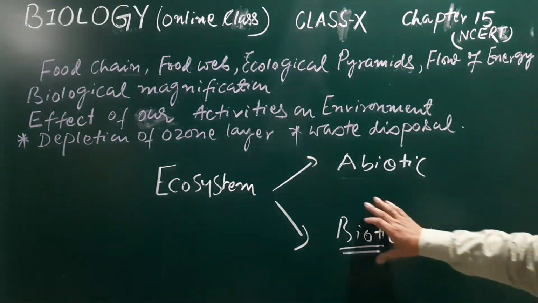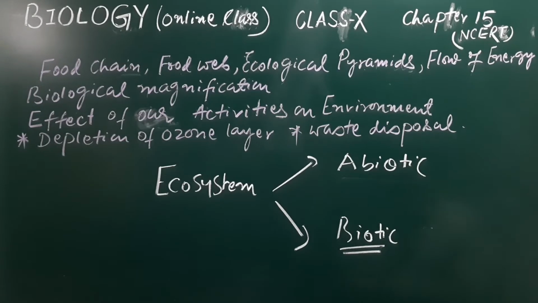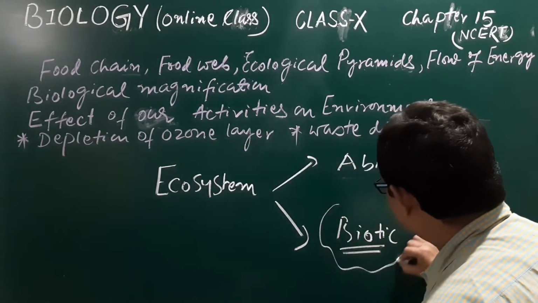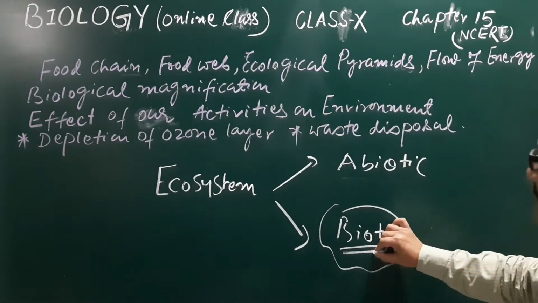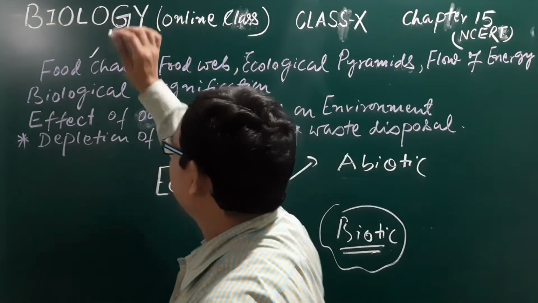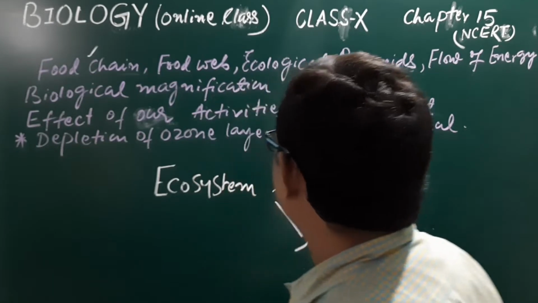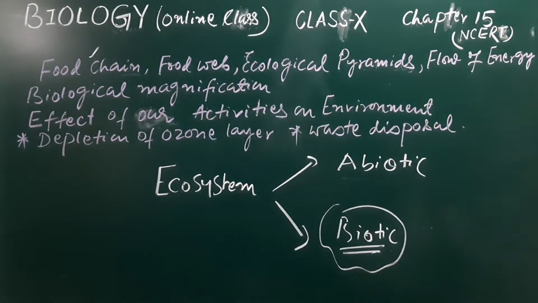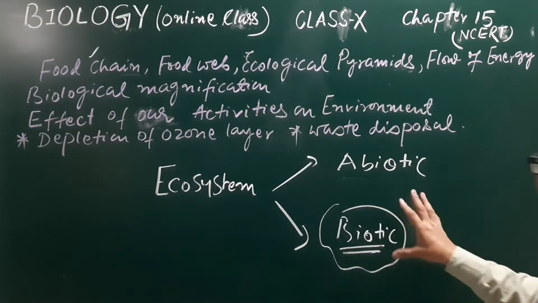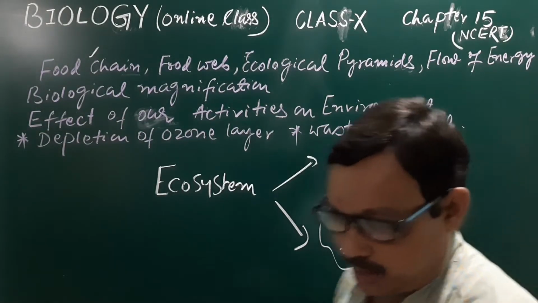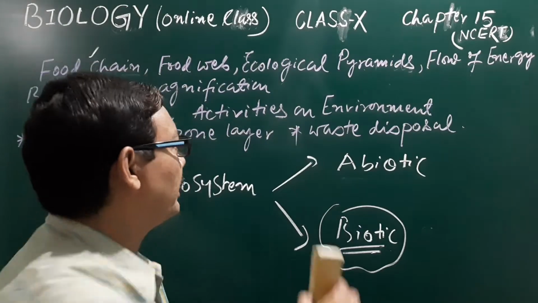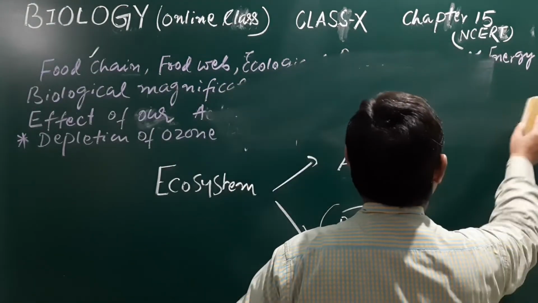Why should we want to discuss this once again? Because on the basis of this, all these points will be cleared, like the food chain, the food web, the ecological pyramids, flow of energy, biological magnification. Now come to the biotic components of the ecosystem.